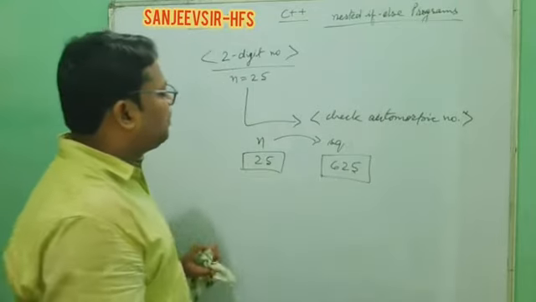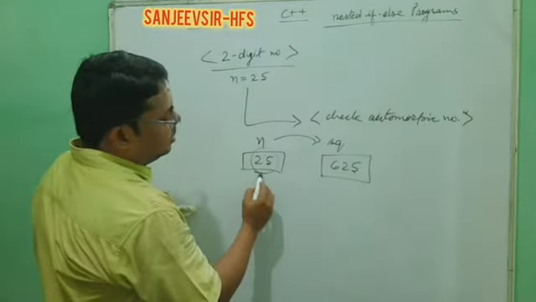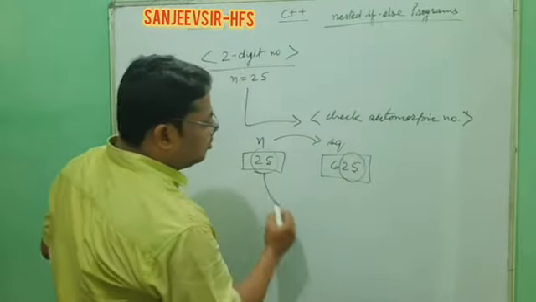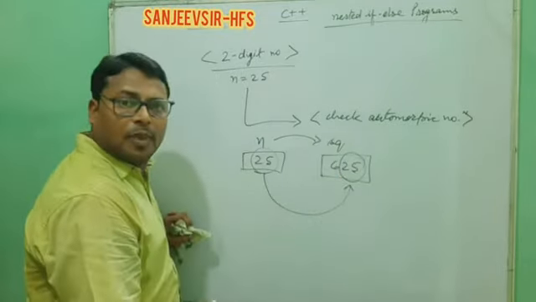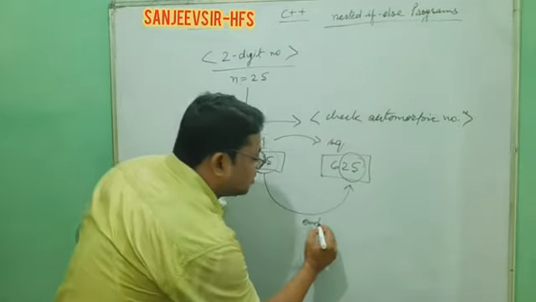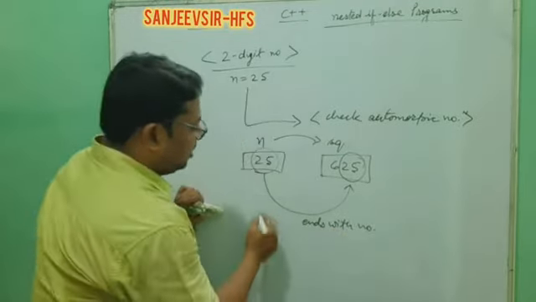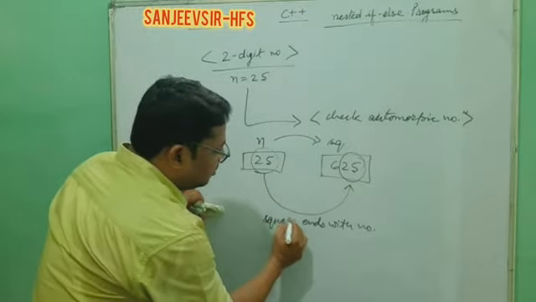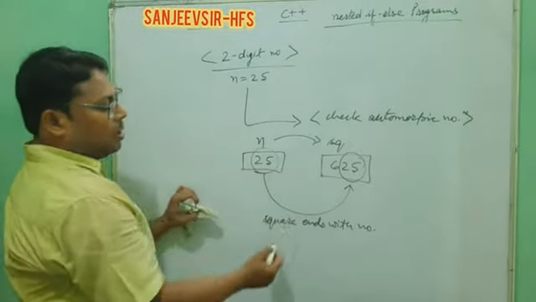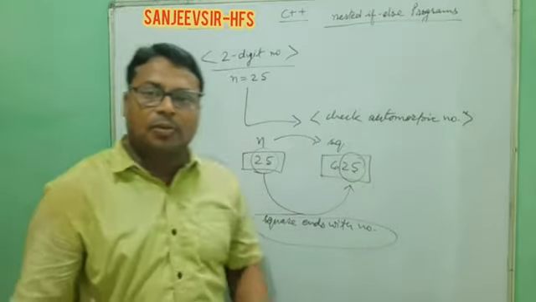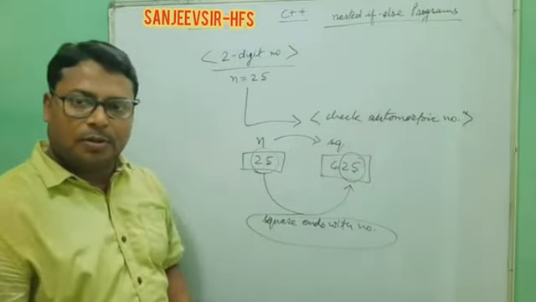You see here, n is 25, square is 625, which ends with that number. So the square of the number ends with the number. In that situation, that number will be known as an automorphic number.